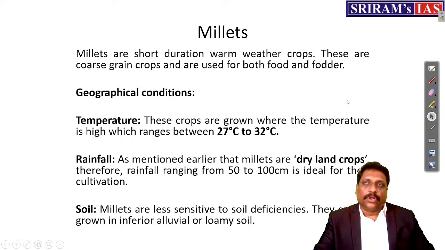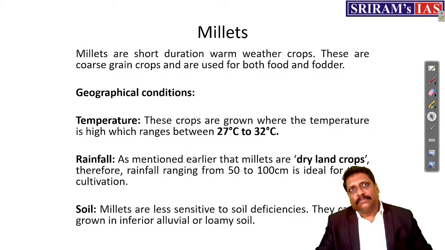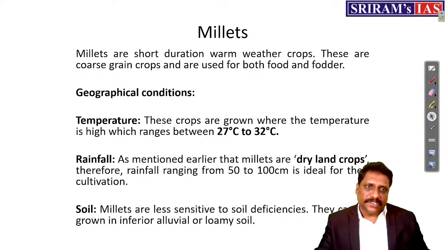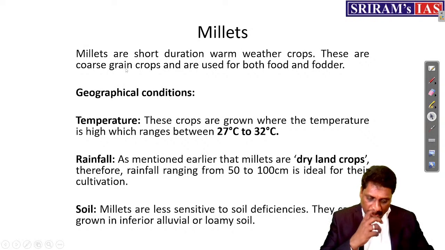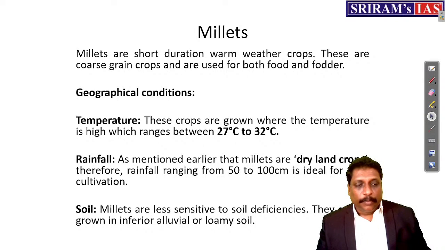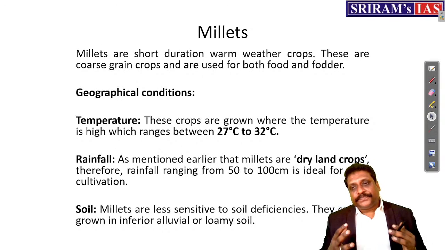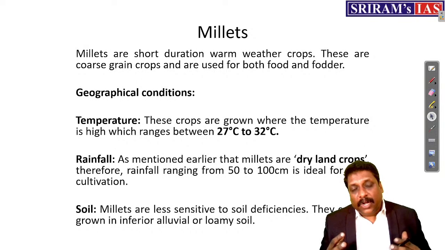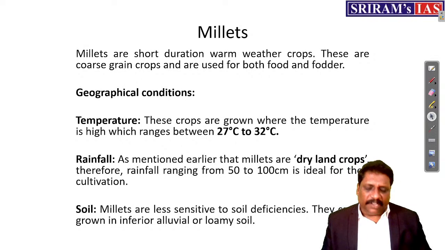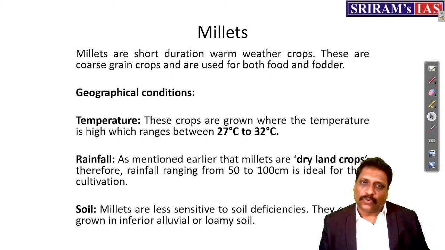See, millet, I always feel that millet is a God's gift. Why do I call it a God's gift? Because millet can grow in any condition. You call them coarse grains. Millets are short duration, warm weather crops. These are coarse grains, in the sense not because the grains are coarse, but because it grows in a coarse condition, a very tough geographical condition. It can be used as both food and fodder.